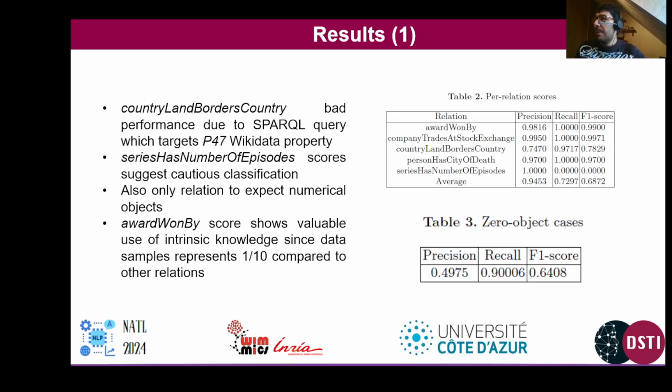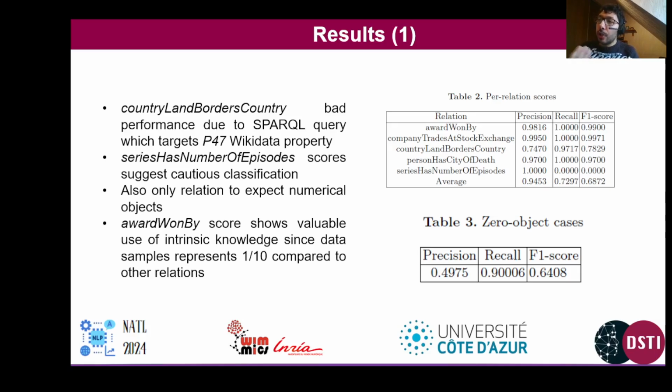The series has number of episodes relation actually has a perfect precision, zero recall, which suggests a very cautious classification being done by the LLM. And this is also interesting, mainly because series has number of episodes is the only relation out of the 5 that expects object results as numbers. So maybe the LLM has some shortcoming in learning this kind of relation, or during its pre-training on the original Wikidata dataset.